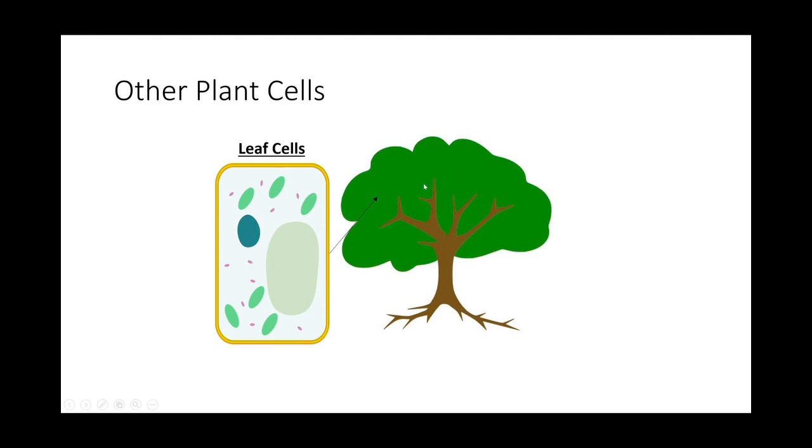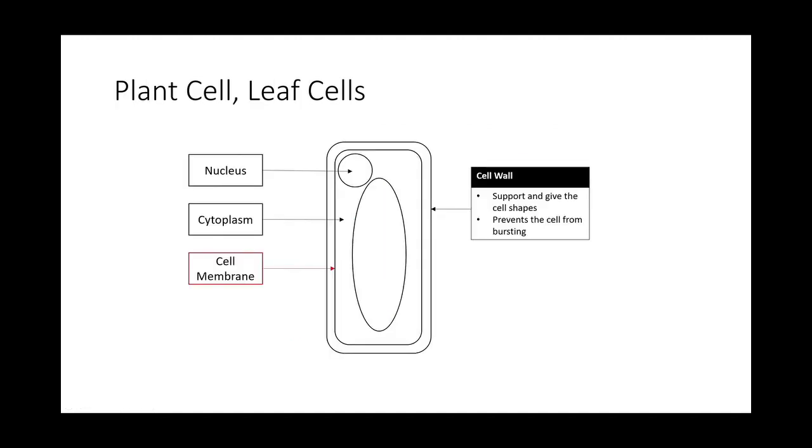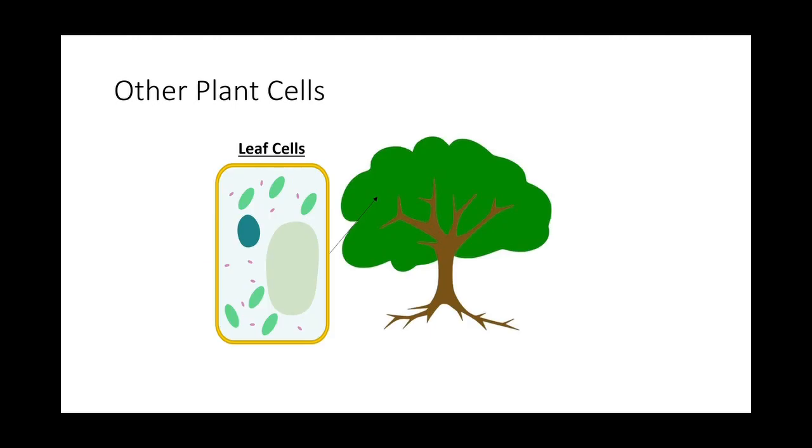Okay, now let's look at the leaf cell. Actually the leaf cell again is pretty much the same as your plant cell, like this. It's pretty much the same. It has all these parts. It has cell wall, nucleus, cytoplasm. But the leaf cell also has one extra thing, which is called the chloroplast.